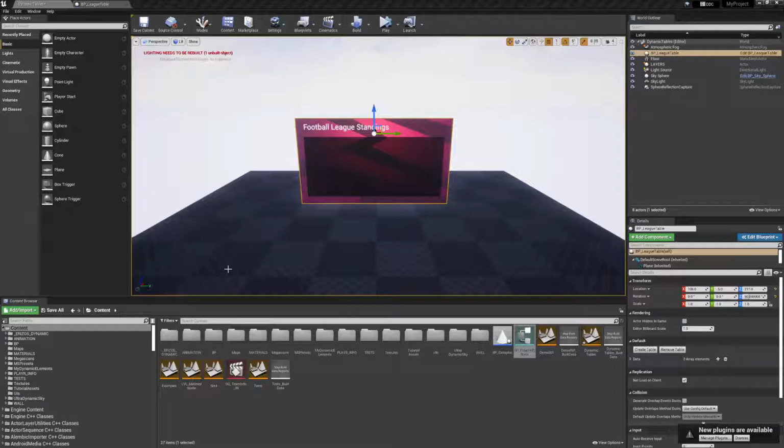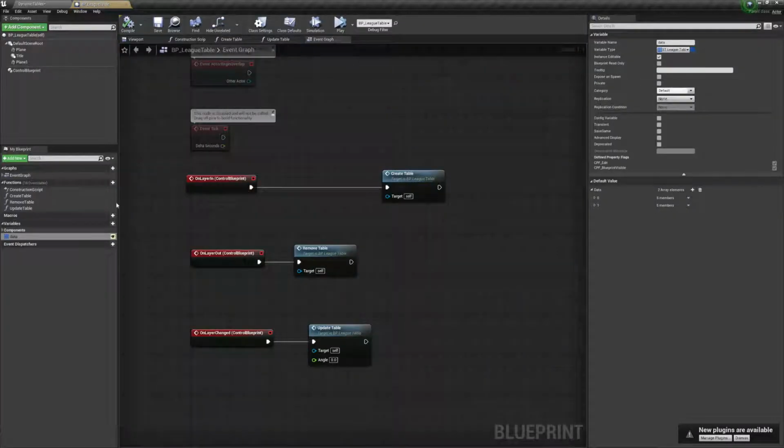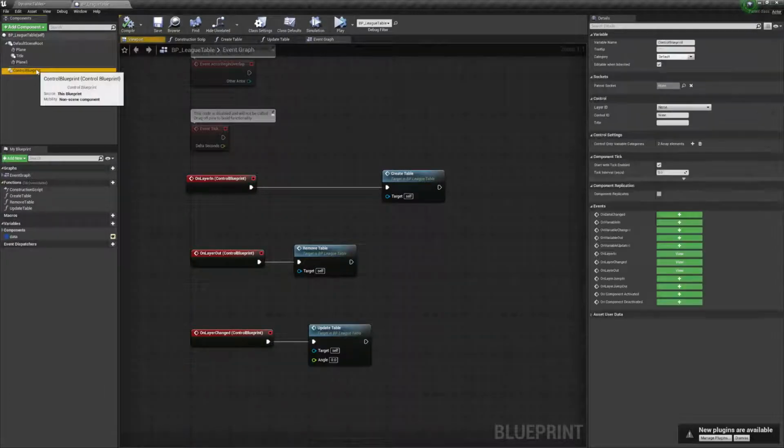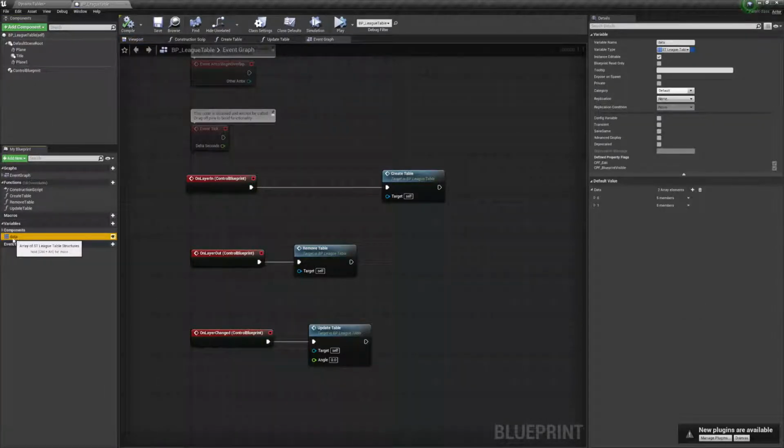As of version 2.9.2 of Erizos Studio and Erizos plugins for Unreal Engine, we now support dynamic arrays in blueprints. So I'm just going to show you an example of that. Here I have my table and I'm going to jump into the blueprint, and you can see that we have a control blueprint which is exposing our data array. Now our data array is of type ST league, which is our blueprint structure describing every row in our table.